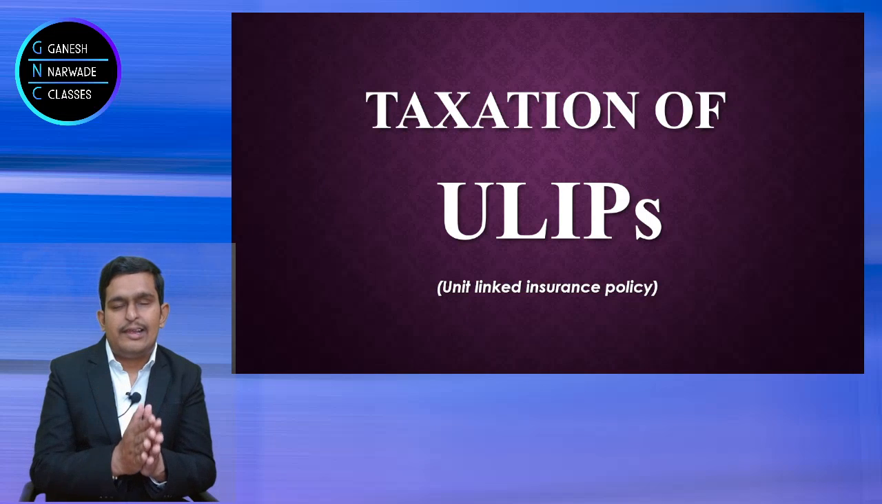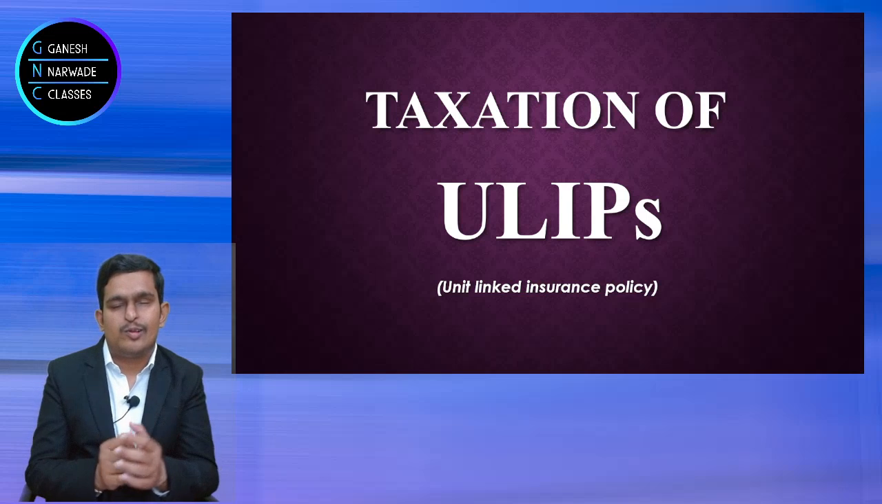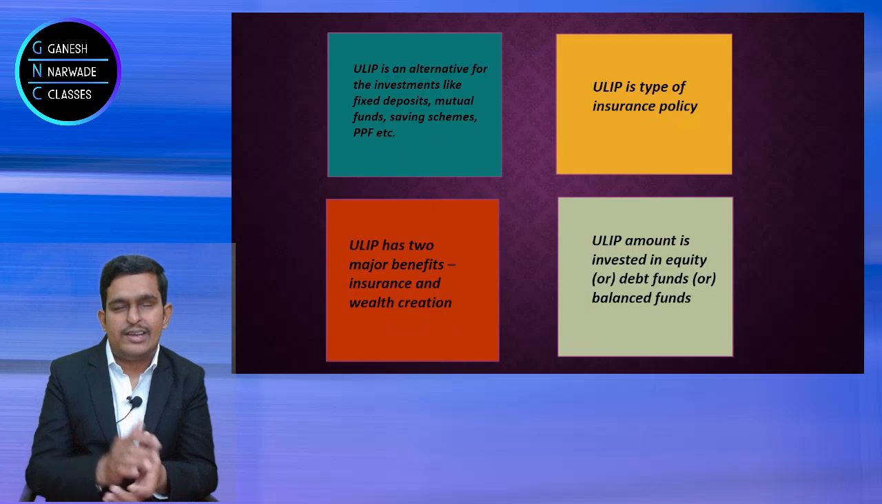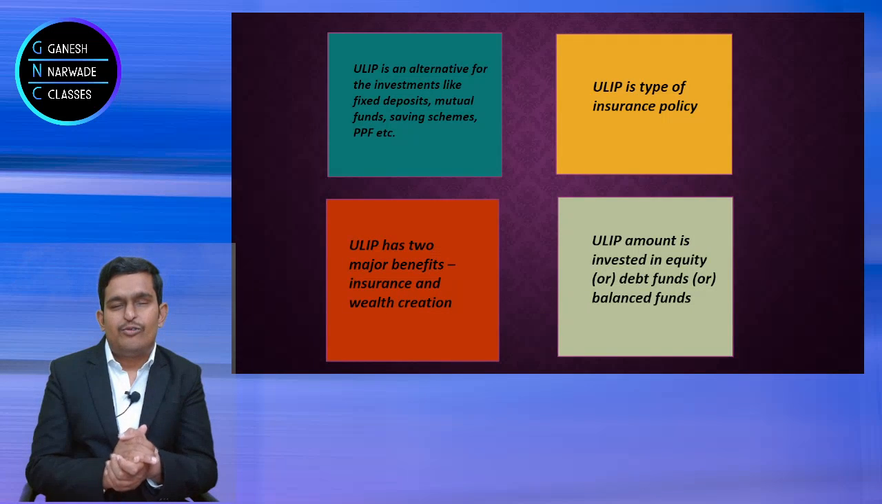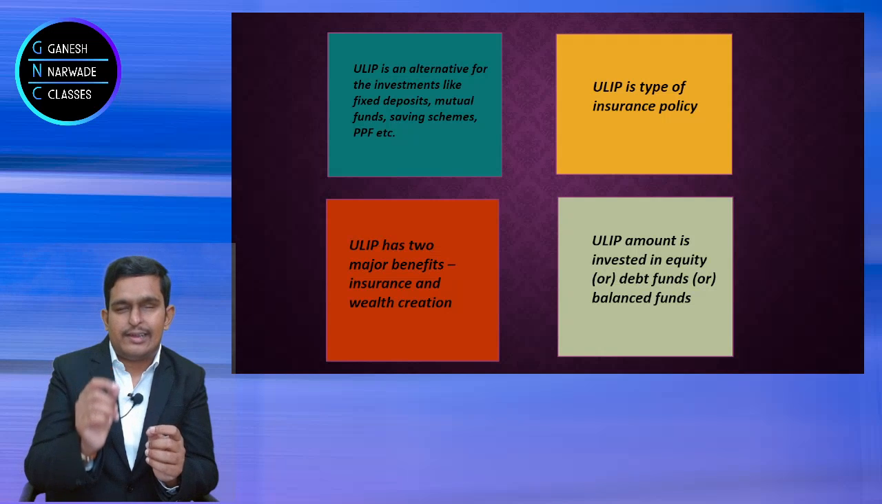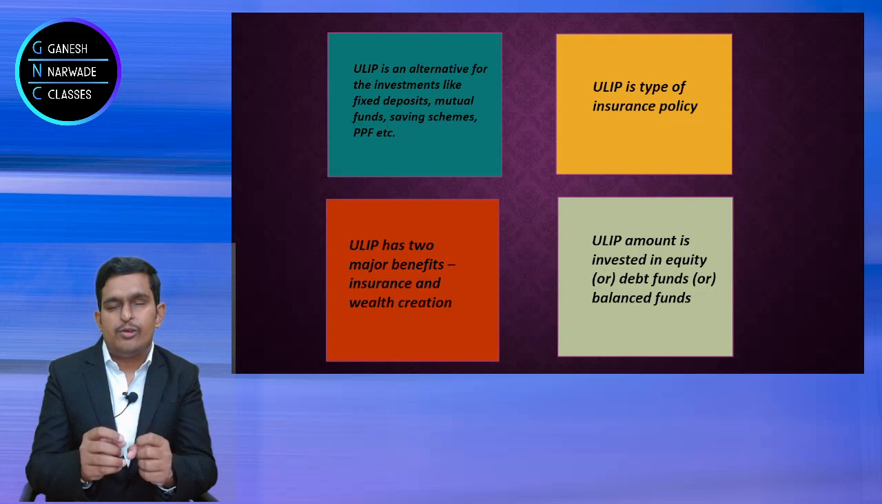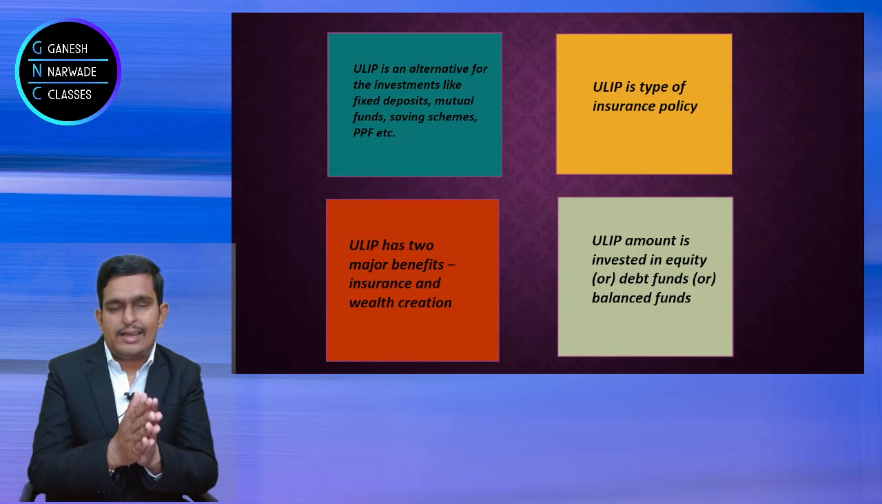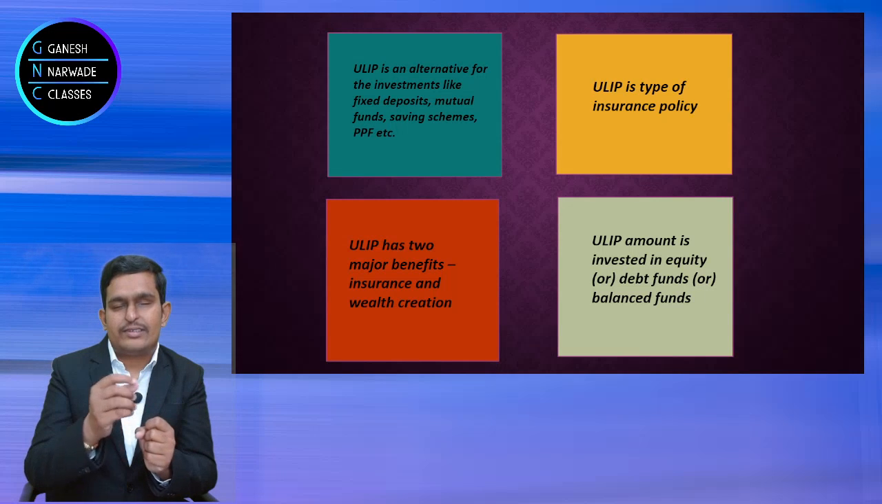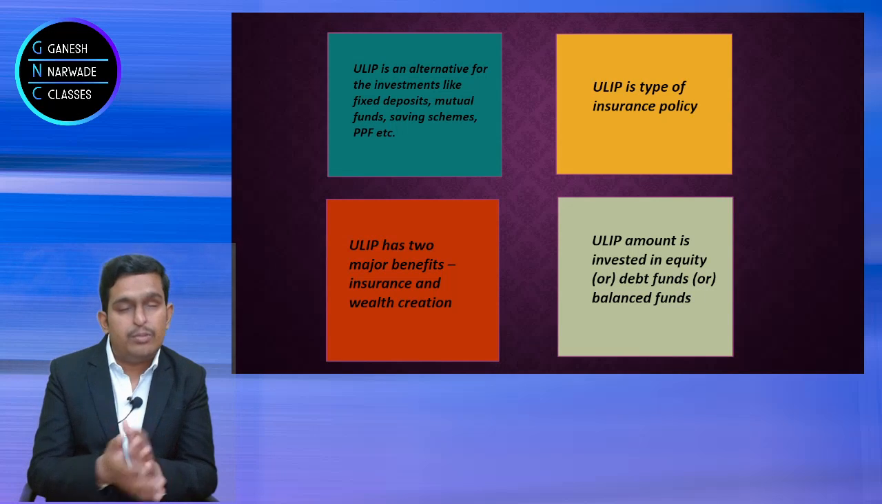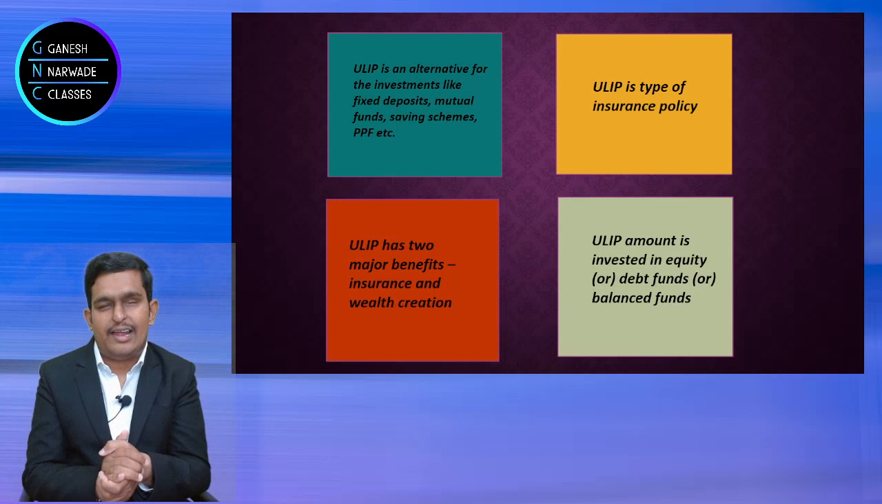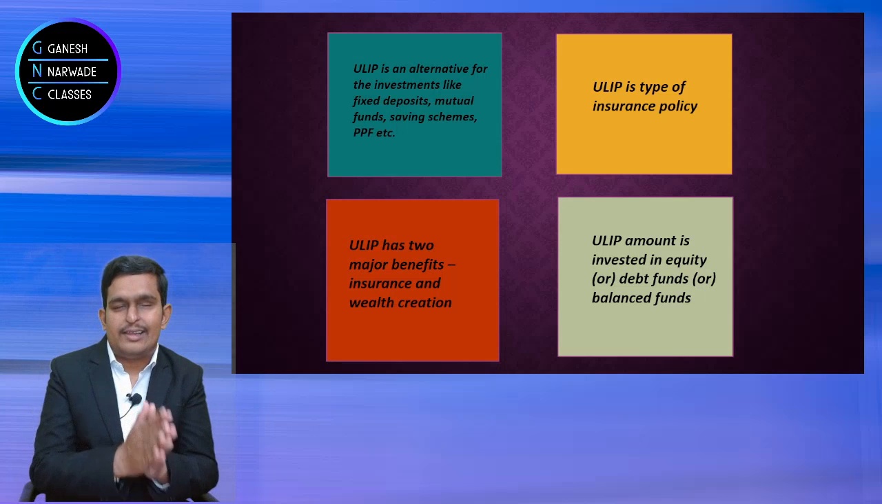Now we understood what insurance is, but we should also understand what ULIP is. A unit linked insurance policy is a wonderful alternative to mutual funds and the provident fund. Why? Because it will give you good returns and also protection in case of death or any other problem, financial protection. So that's the advantage.